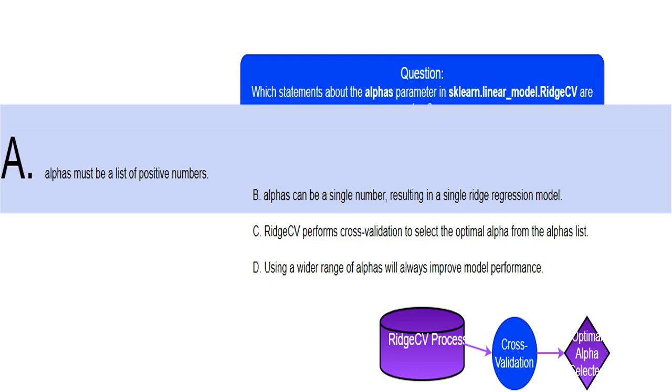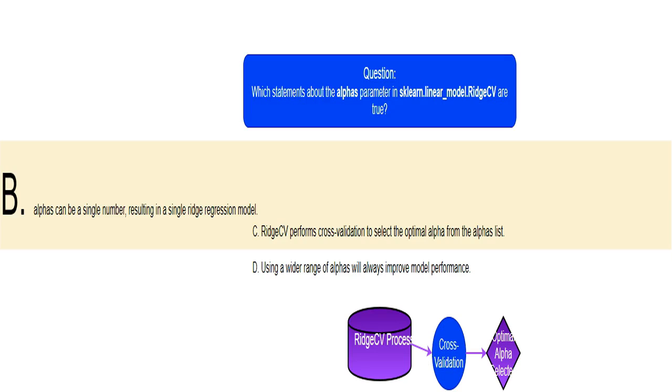That's right. If you provide a single alpha value, RidgeCV will perform a single ridge regression using that value. In this case, no cross-validation takes place, unlike if you provided a list of alpha values. Correct. When you give RidgeCV a list of alpha values, it uses cross-validation to efficiently assess each value and select the one that leads to the best model performance.